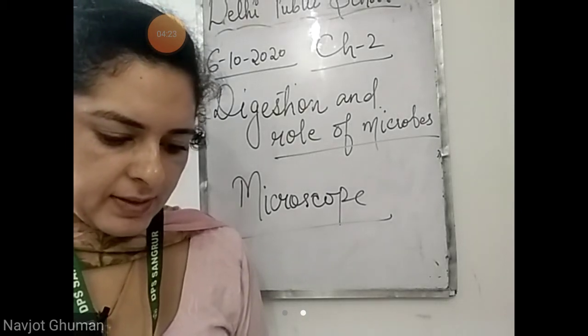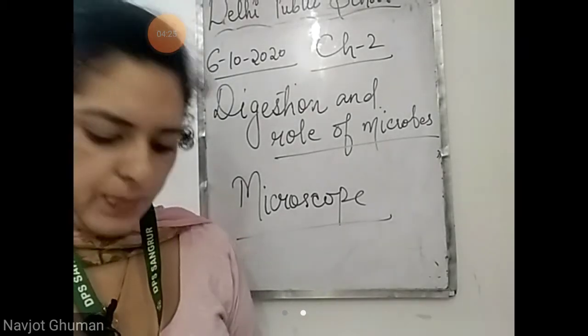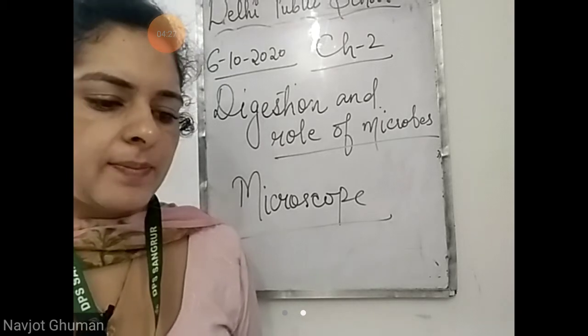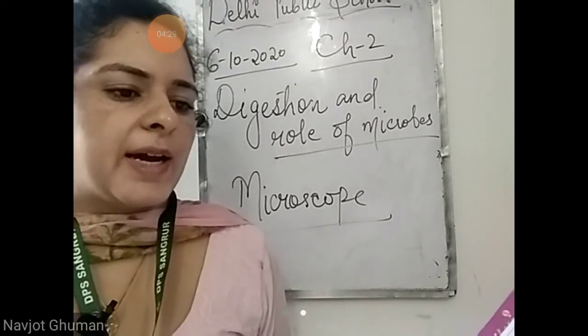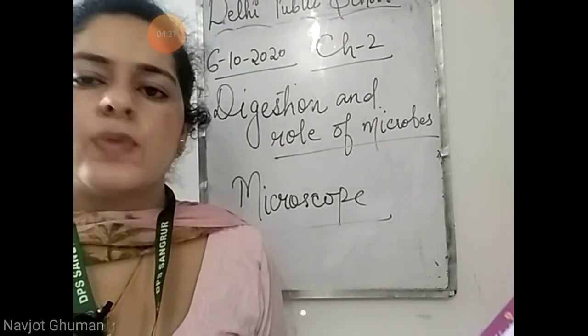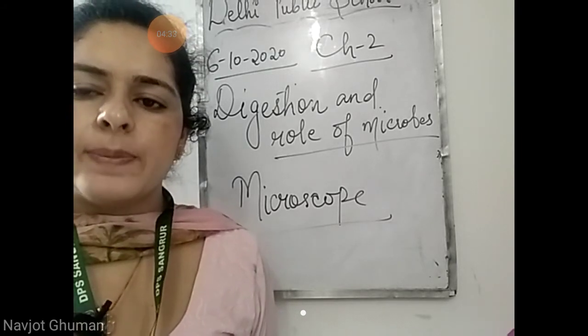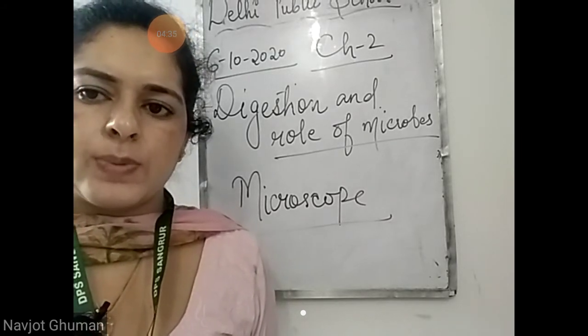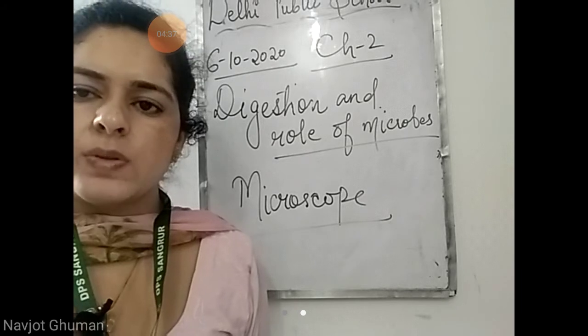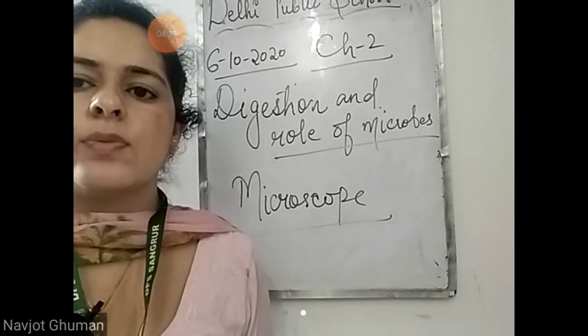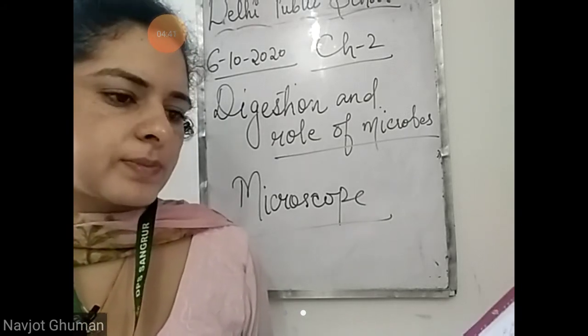Next, come to fill in the blanks, page number 28. There are dash teeth in a permanent set of teeth. We have two sets, one is temporary, one is permanent. In the temporary set we have 20 and in the permanent set we have 32 teeth.